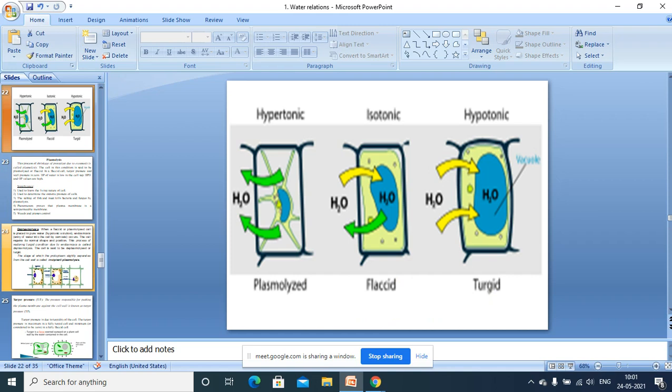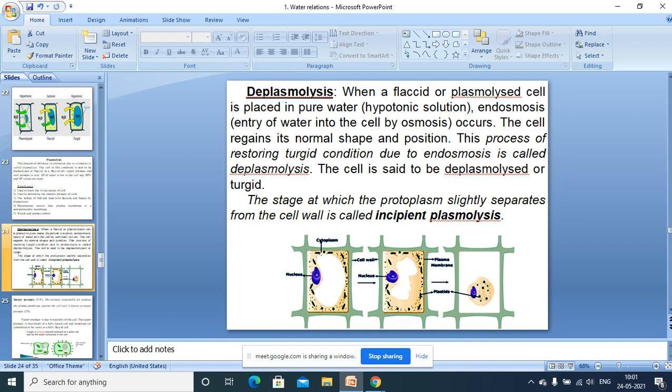That is what is called deplasmolysis. What is deplasmolysis? This is the process of restoring the turgid condition due to endosmosis. And the cell is said to be deplasmolyzed, or the cell is said to be turgid.